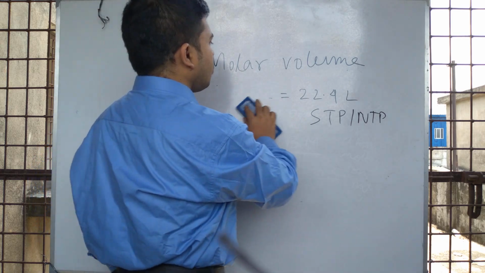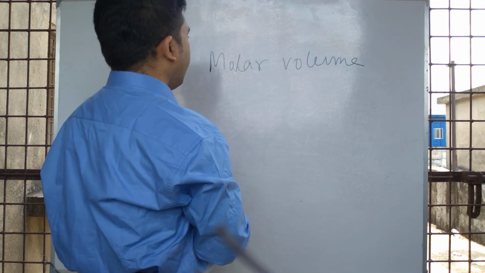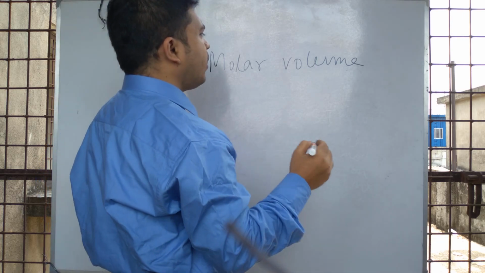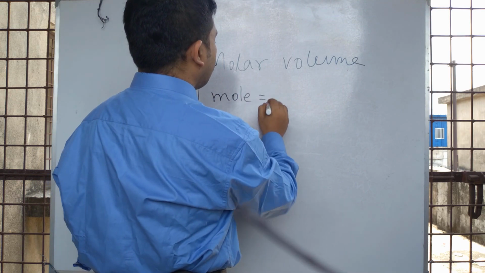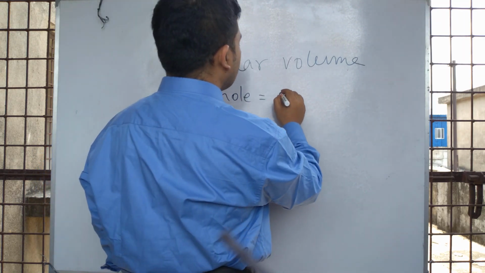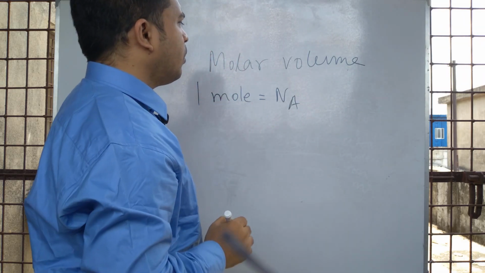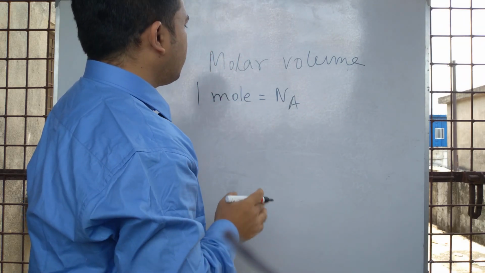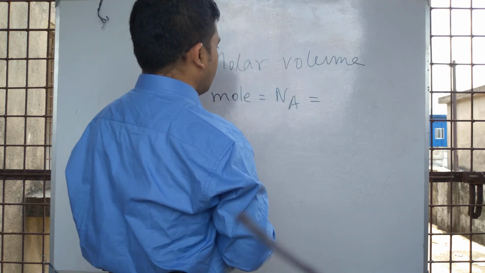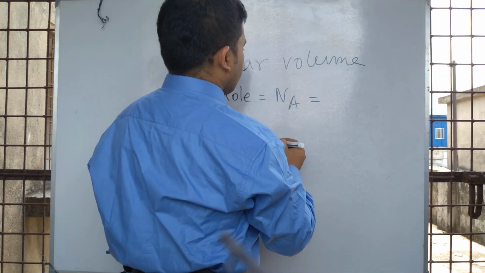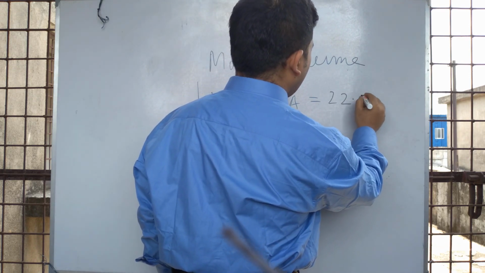So we are getting the relation between the molar volume, mole and Avogadro's number. So 1 mole of substance is equal to Avogadro number, that is Na, and that is equal to 22.4 liter.